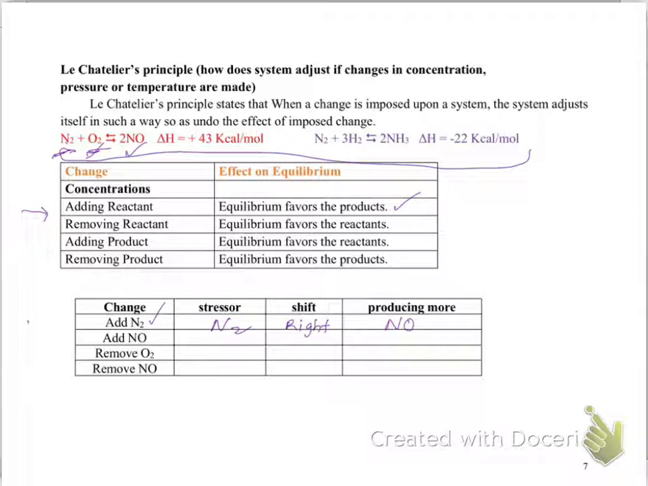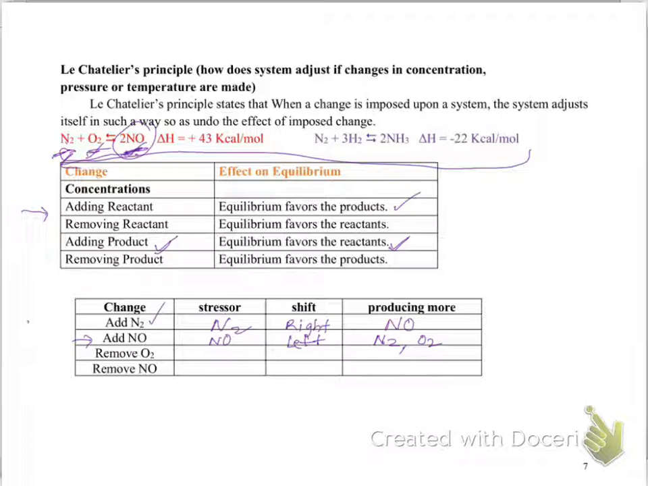What if you are adding NO? NO is a product. If you're adding a product, it means you're going to make more reactants, and your reactants are on the left side. So here I added NO. My stressor is NO. By adding this, it's going to start breaking down to produce reactants. Adding product, equilibrium favors the reactant. Your reaction shifts to the left, and what are you producing more? N2 and O2.